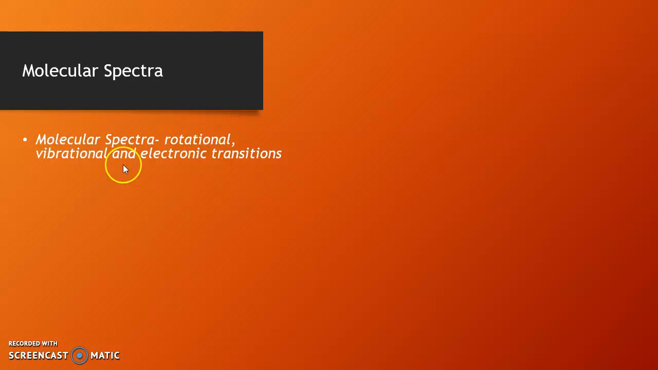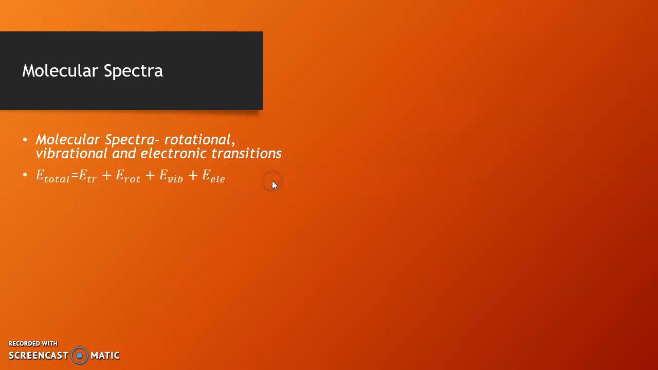Now, we will discuss molecular spectra. In contrast to the atomic spectra, which arise from the transition of an electron between atomic energy levels, the molecular spectra arise from three types of transitions, namely rotational transitions, vibrational transitions and electronic transitions.